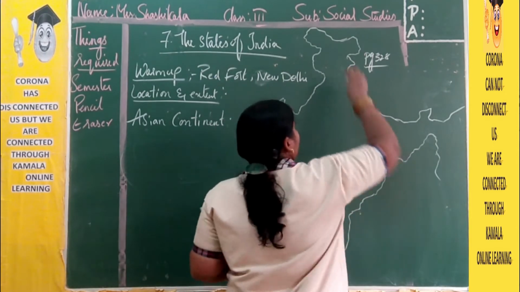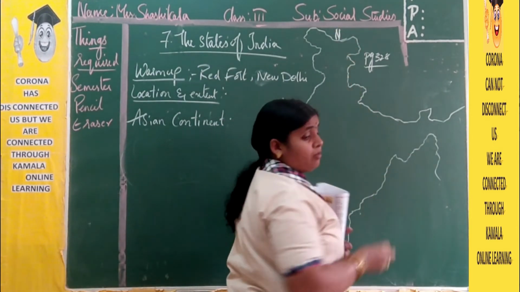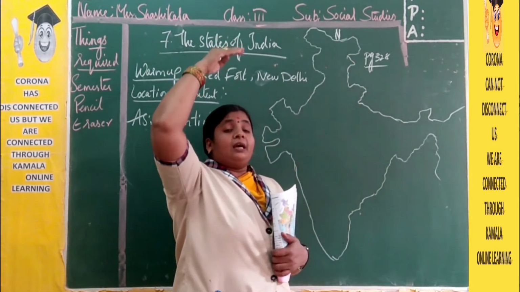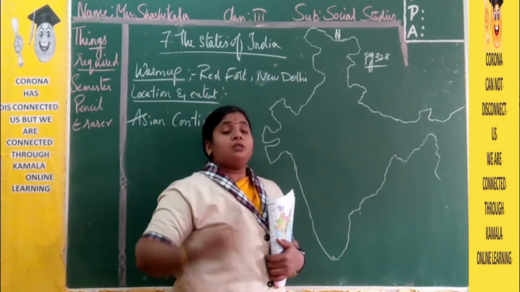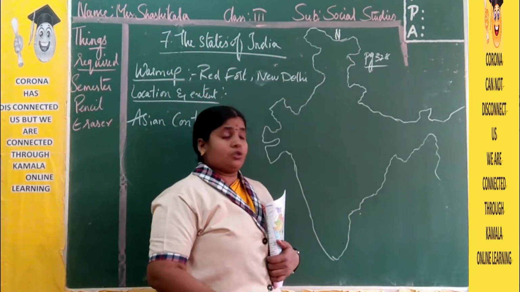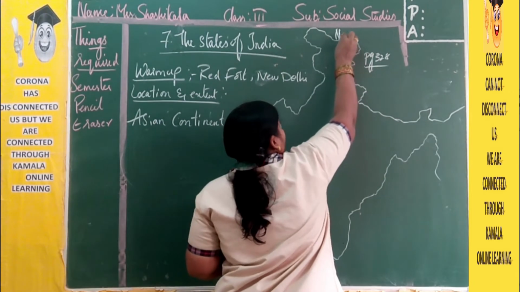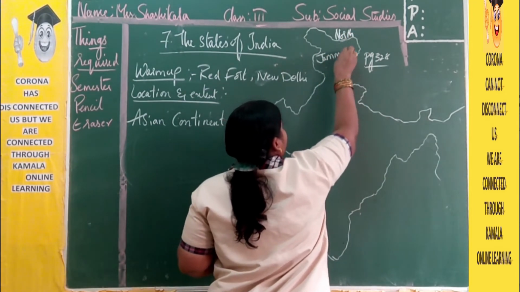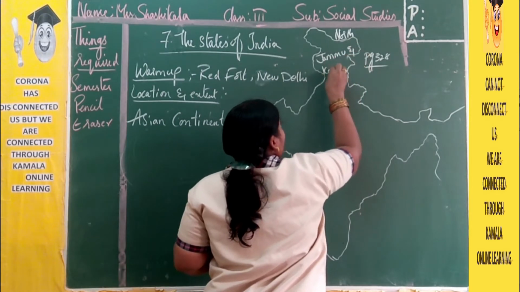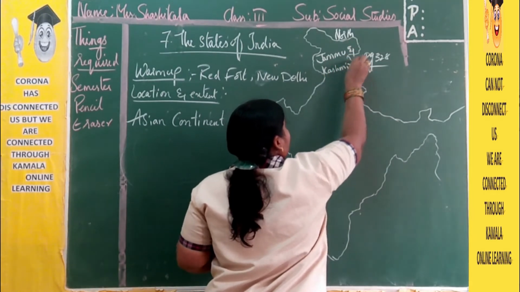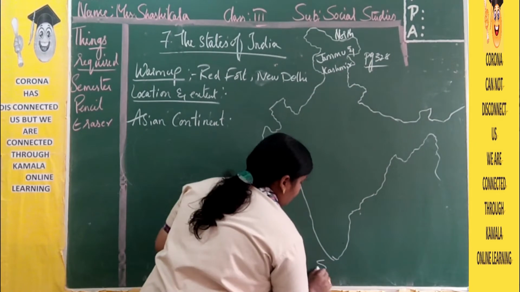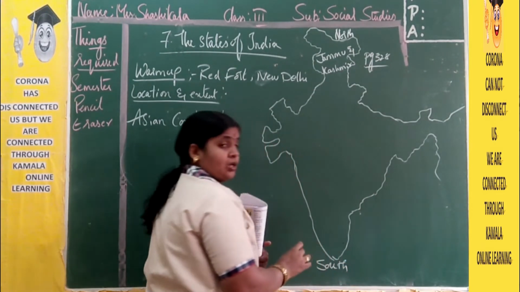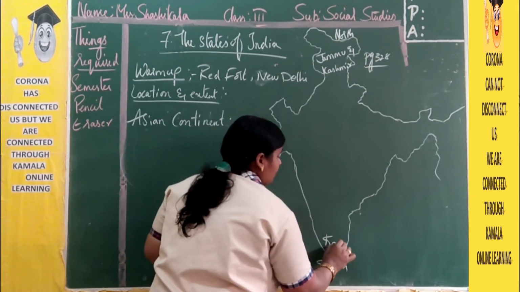So here this is north. Always remember one thing, beta: the north direction will be on the top and south will be at the bottom. Here we have north. In the north what do we have? Jammu and Kashmir. And in the south here we have Kanyakumari.